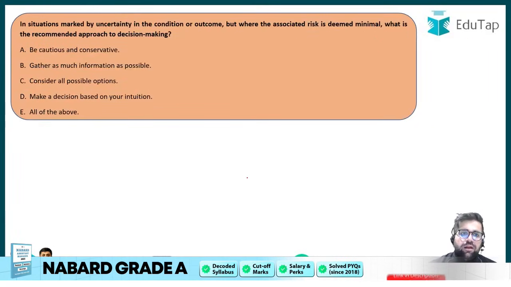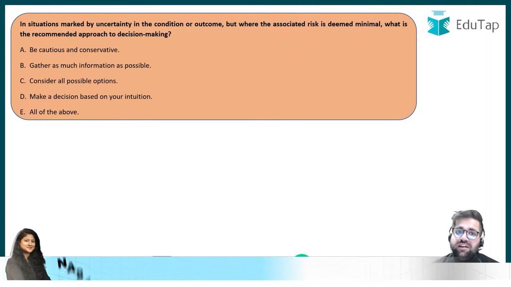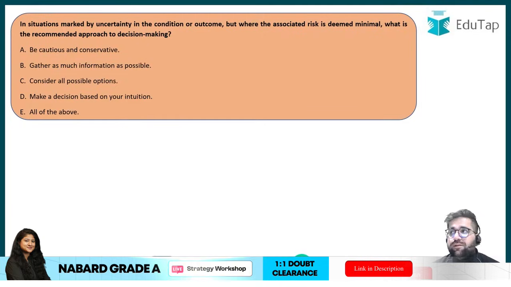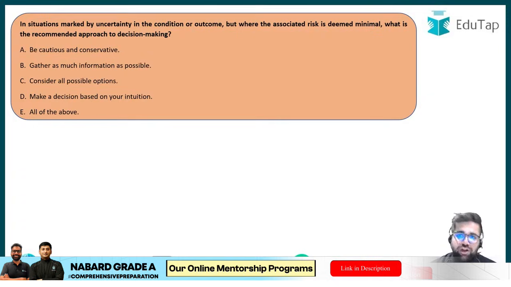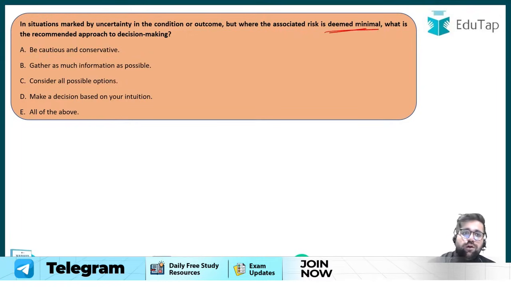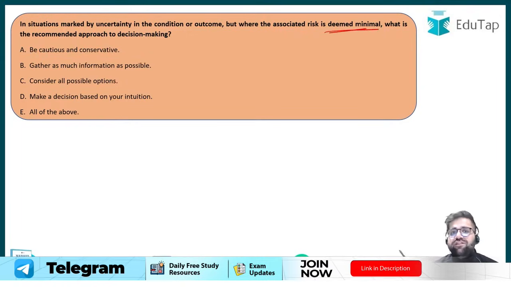Cool. Next question. In situations marked by uncertainty. Uncertainty means something which is not fixed. You don't know what will happen in the future. In the situation marked by uncertainty in conditions or outcome, but where the risk associated is deemed minimal, what is the recommended approach for decision making?